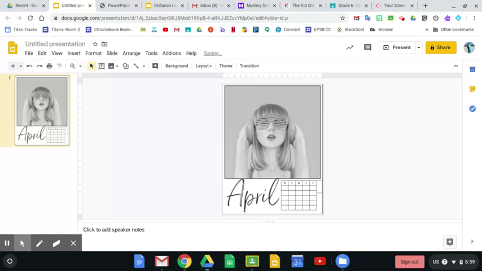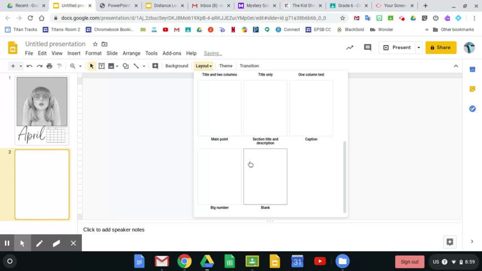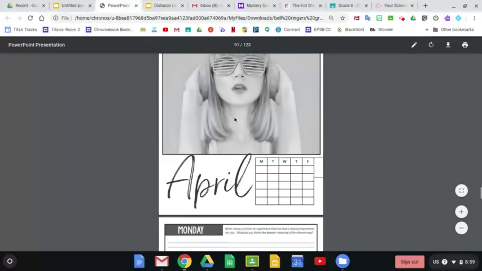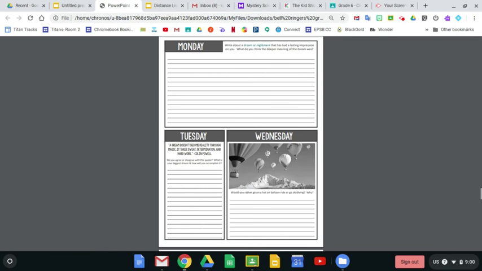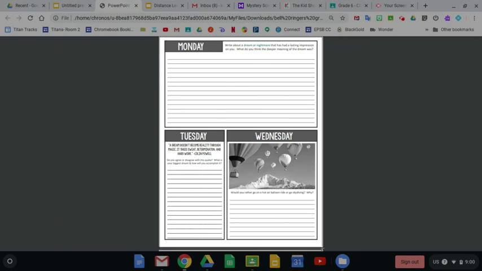So now that is loaded. Right now this one isn't editable at all. So I am going to go to the next one, so I'm going to add a blank page. I'm going to go back to that PDF that I have. Now this is where I want them to write. I want to save my kids some printer ink and save the environment here. So we're going to just select the size of that page.